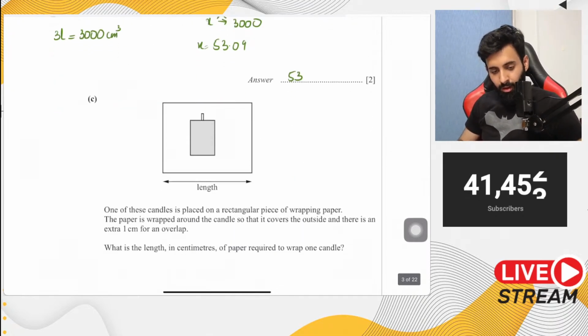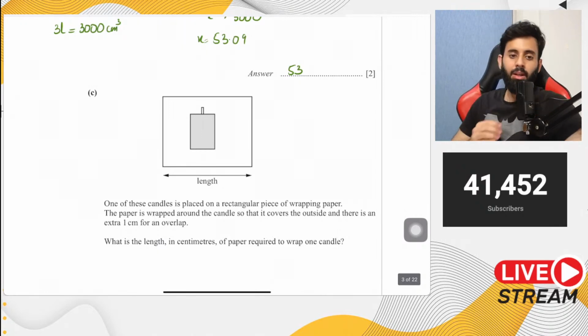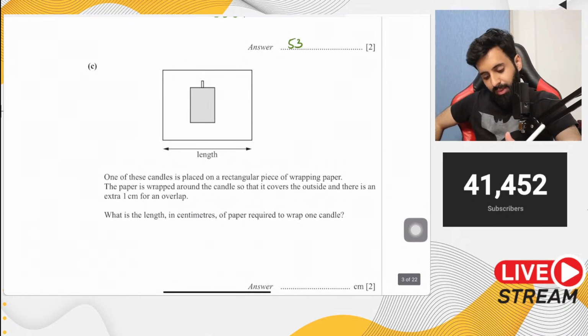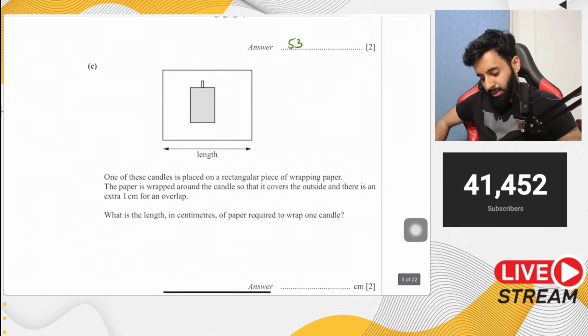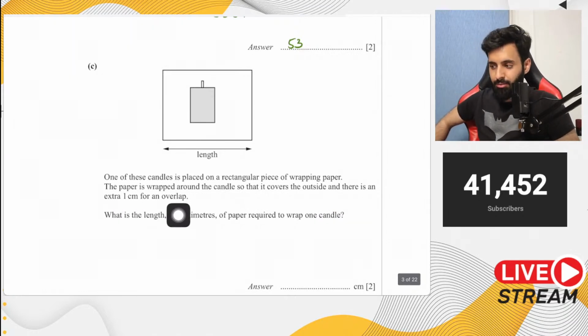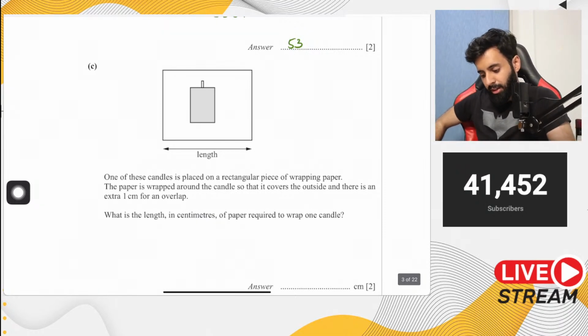All right, now here comes part C. Part C says one of these candles is placed on a rectangular piece of wrapping paper. The paper is wrapped around the candle so that it covers the outside, and there is an extra 1 centimeter for overlap. So that means you don't just have to cover the candle.